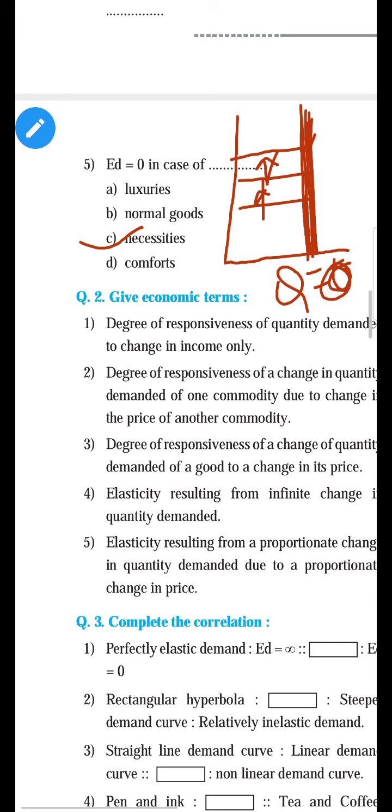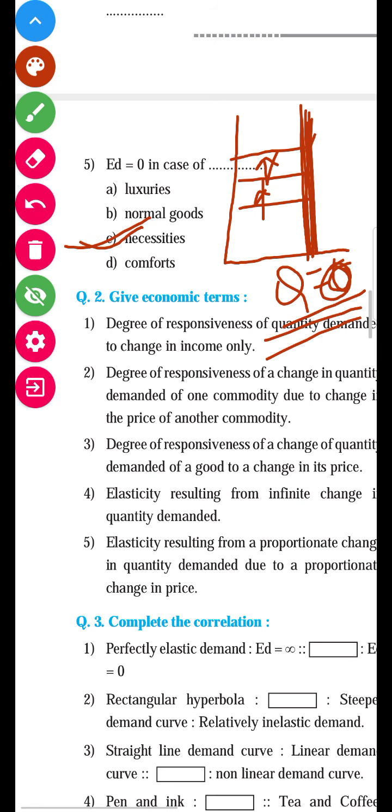You cannot postpone purchasing necessary goods like medicine. If the doctor prescribes you to take the medicine in time, you have to take the medicine in time to get well soon. So its demand cannot change. Only the price of the medicine may increase or decrease, but demand is constant. So when the demand is constant or equal to 0, it happens in the case of necessary goods. So the answer is necessary goods.